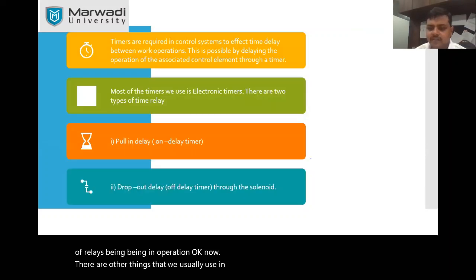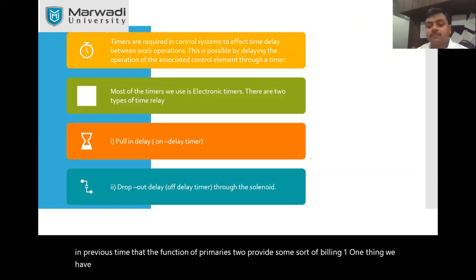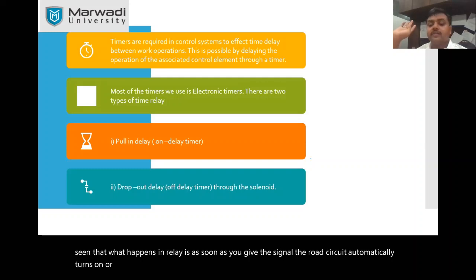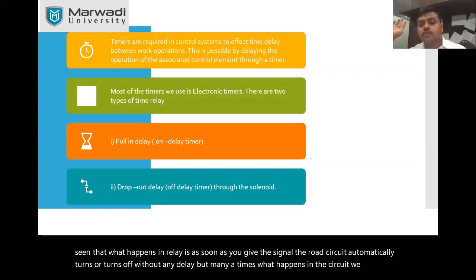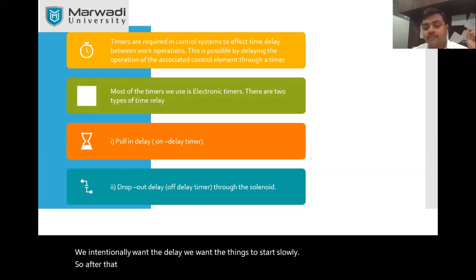The one is timer that we have discussed in previous time. The function of timer is to provide some sort of delay. One thing we have understood in relay is we are controlling something by electrical signal, and you might have seen that what happens in relay, as soon as you give the signal, the load circuit automatically turns on or turns off without any delay. Okay, but many a times what happens in the circuit, we intentionally want the delay. We want the things to start slowly. Okay, so after receiving the signal, we want some sort of delay.